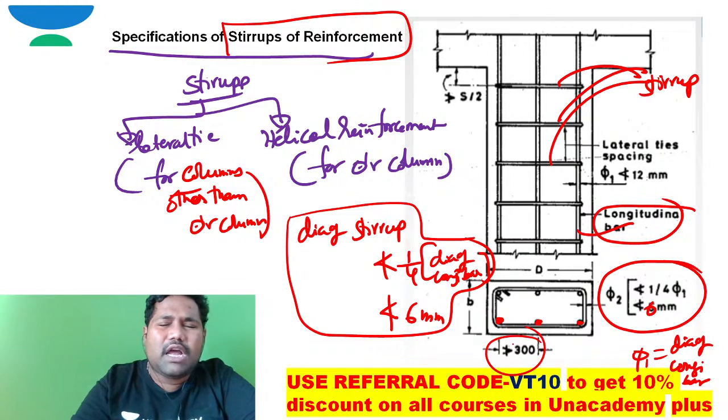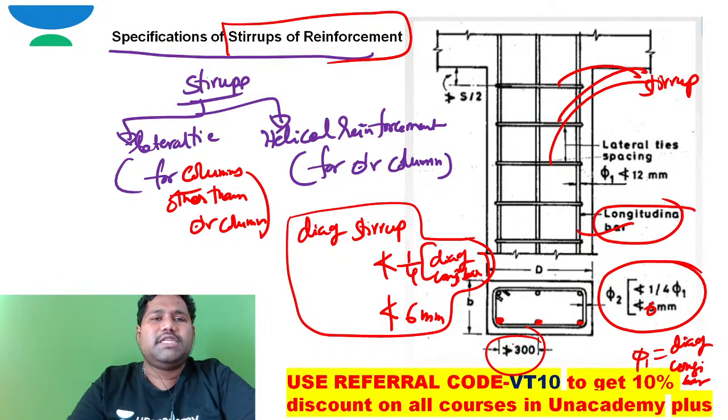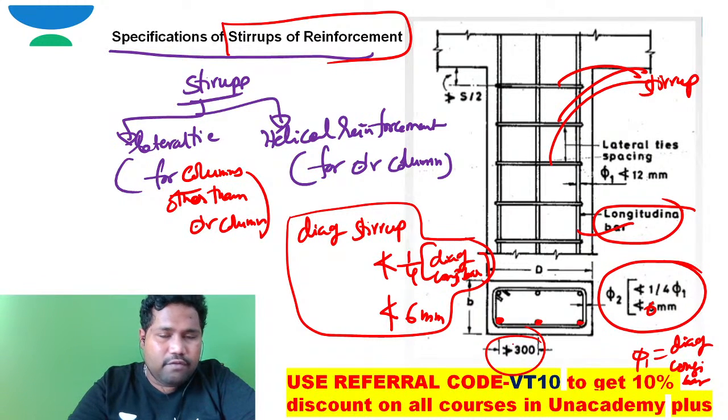Now, some people will come and ask us, sir, what are the specifications for stirrup reinforcement? In case of helical reinforcement, if I had used helical reinforcement, what are the specifications?